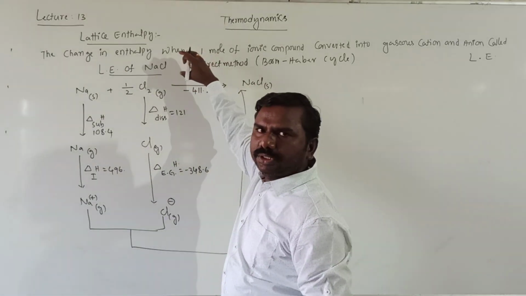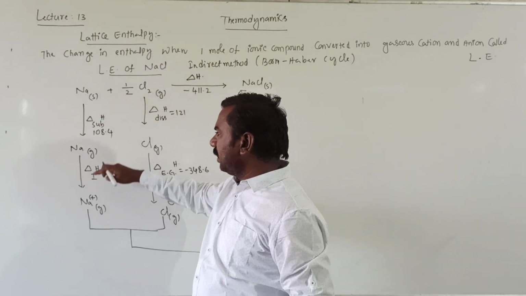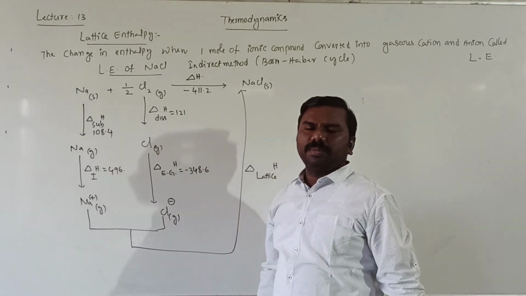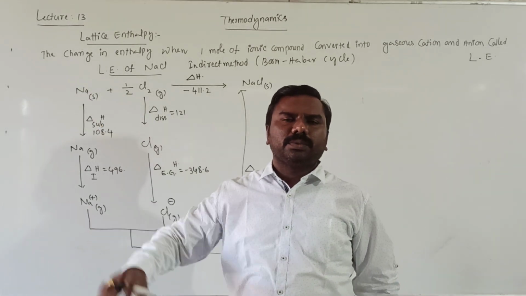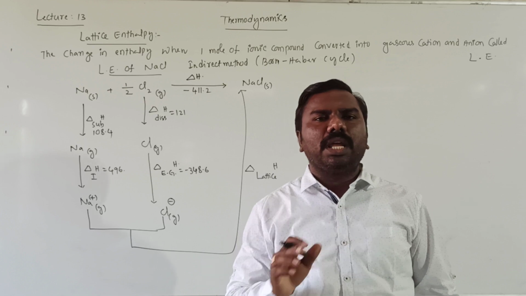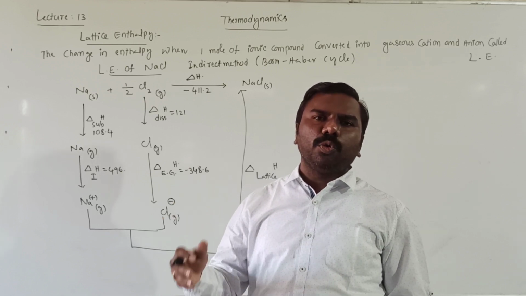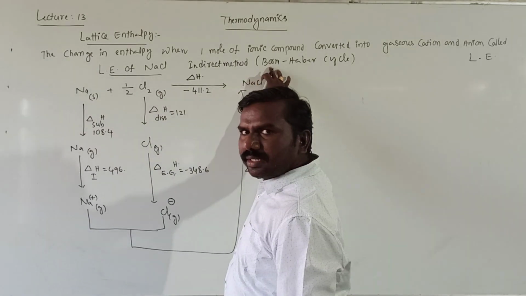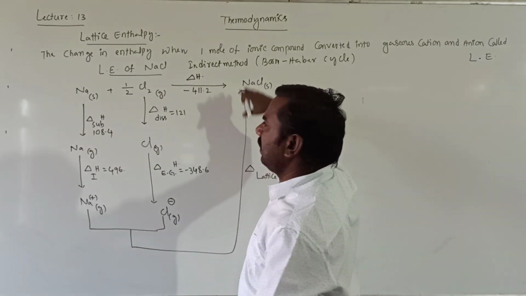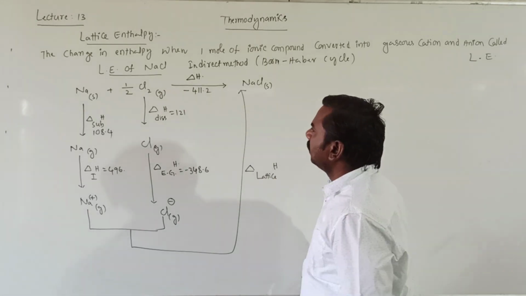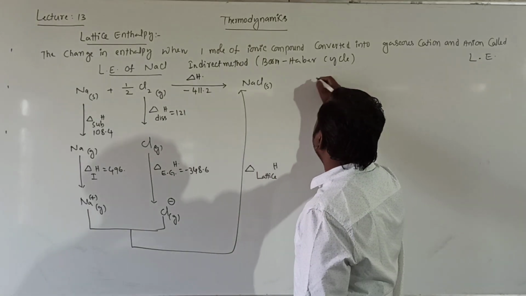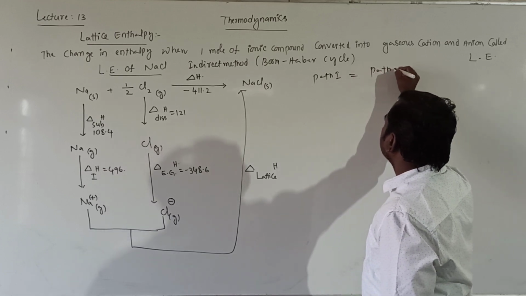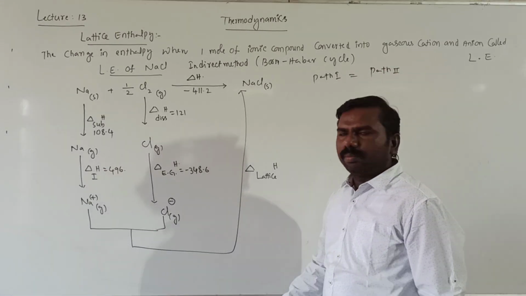Now, part 1 is delta H. Part 2 is sublimation, ionization, dissociation, electron gaining and lattice enthalpy. Part 1 equals part 2. I told you in Hess's law, Q1 equals small q1 plus small q2 plus small q3. So the change in enthalpy in a single step is equal to that in several steps. That is called Hess's law.